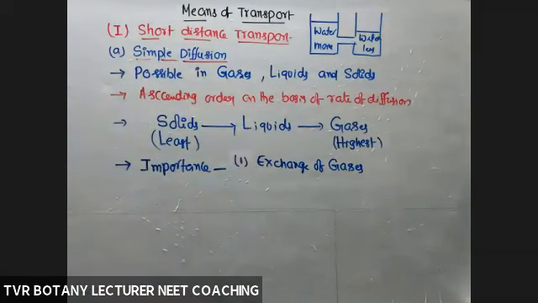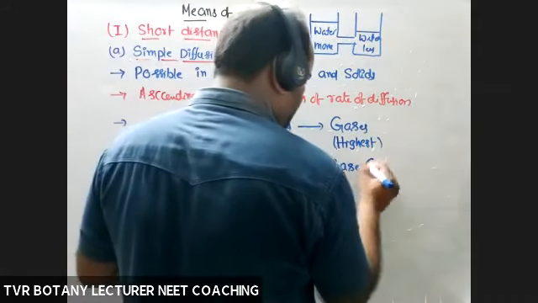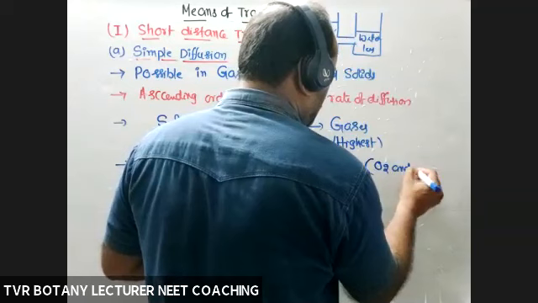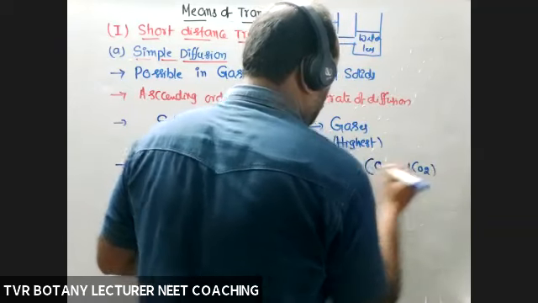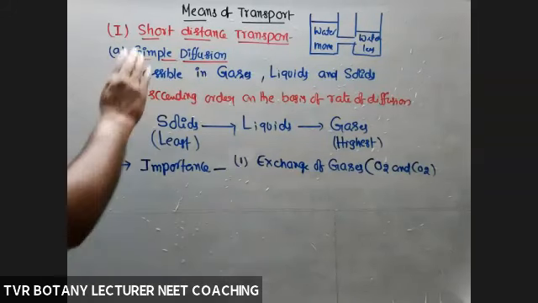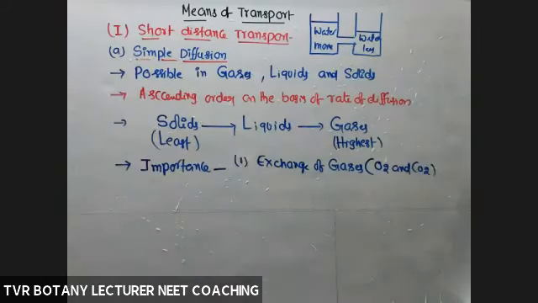Exchange of gases means particularly O2 and CO2. The exchange of O2 and CO2 takes place by simple diffusion only.